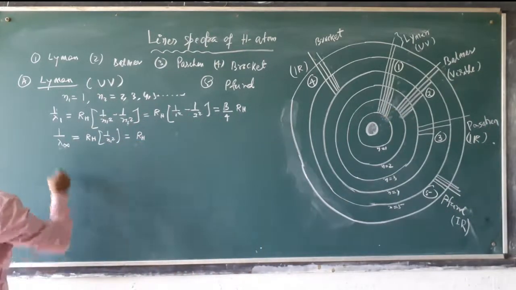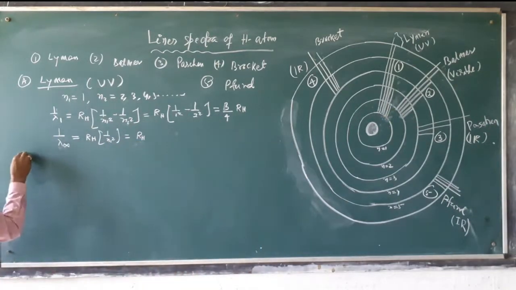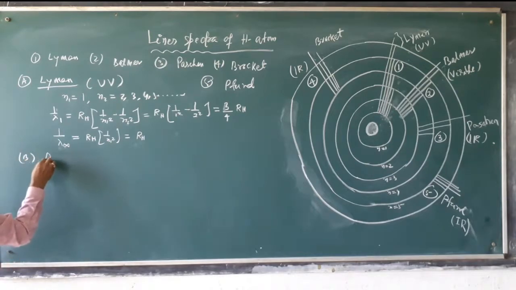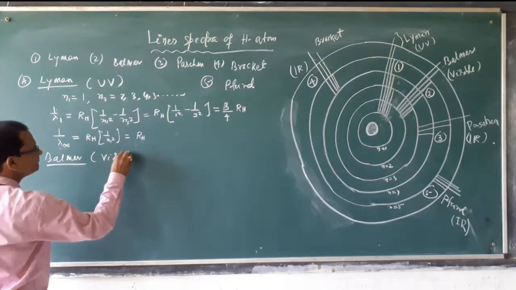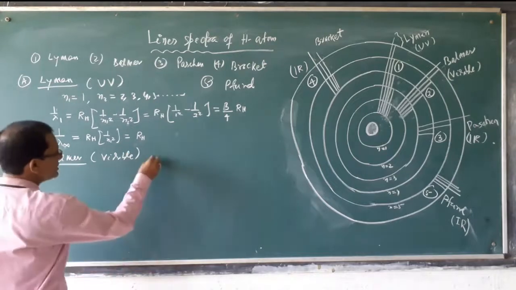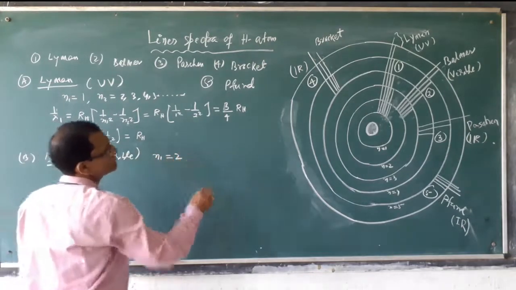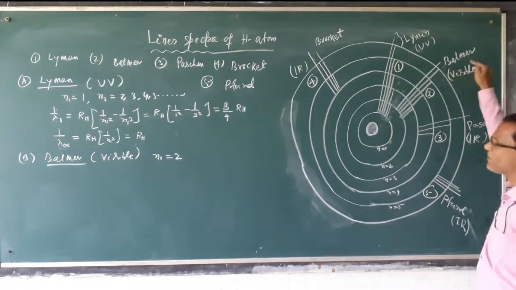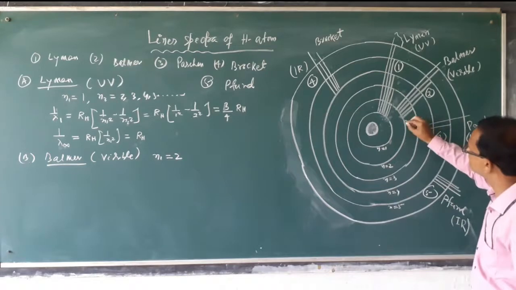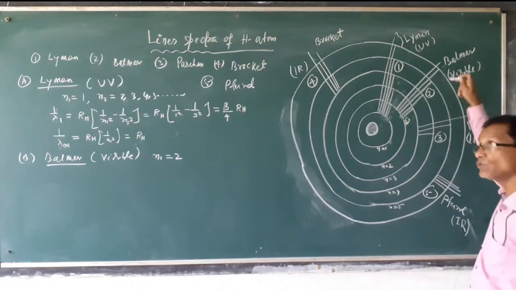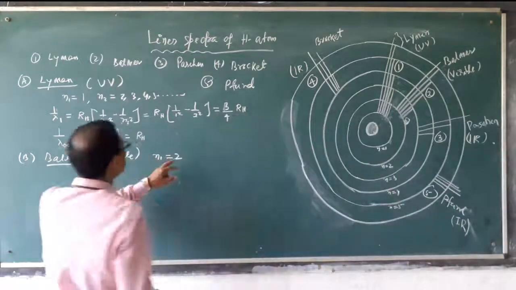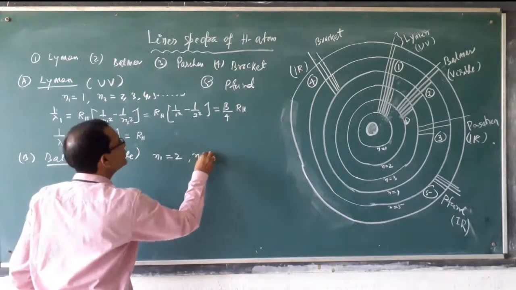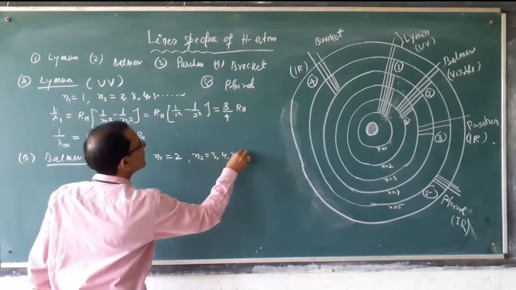Okay? Then for the Balmer series, it comes in the visible region. For the Balmer series the condition is n1 is 2, not 1. The electron jumps from higher levels to the second shell. When it jumps from a higher shell to the second shell, that is the Balmer series. n1 is 2, but n2 is 3, 4, 5 like this.